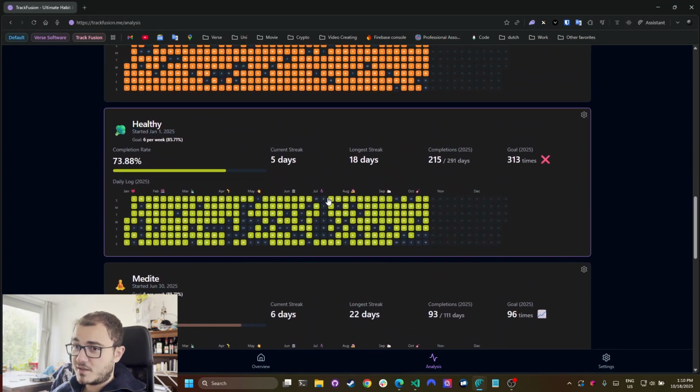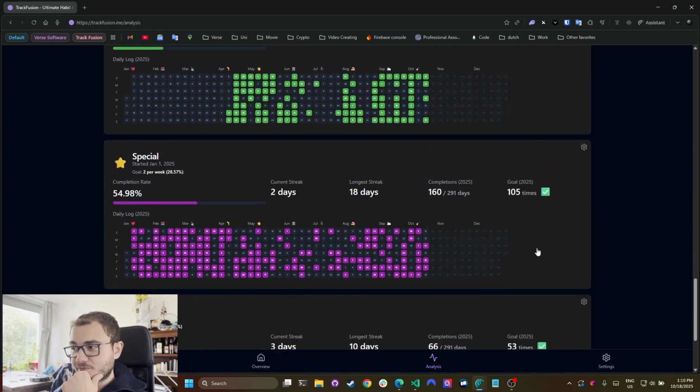Healthy, in the sense that I didn't overeat or I didn't drink. So these are days that most likely I either drank or I ate badly, which is not so good. 70%. It does come to about twice a week. It seems like I'm either eating badly or drinking. But yeah, as you can see, goal not reached. I already messed this up. Even if I do the rest of it fully, probably it's not possible.